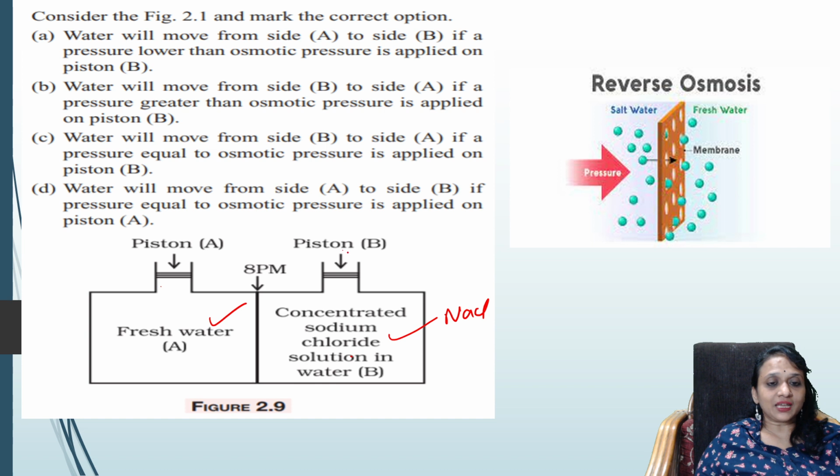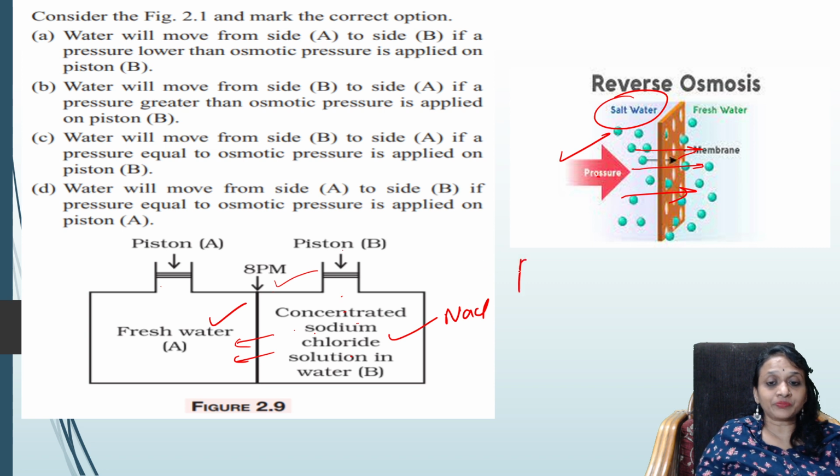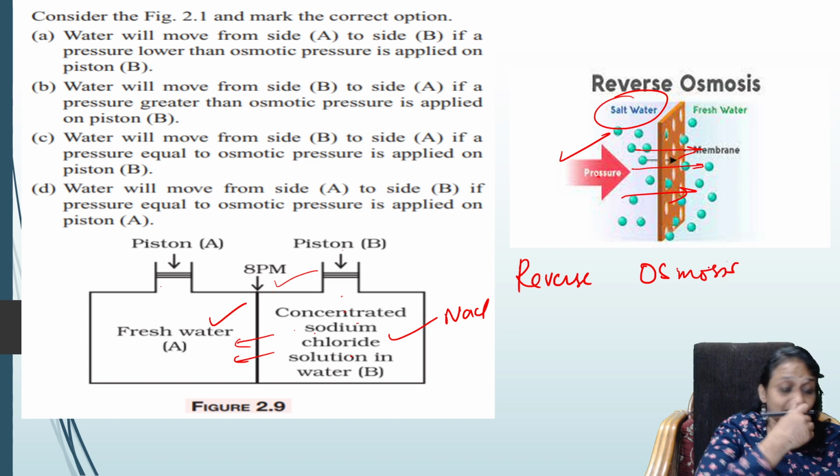So what happens? You are applying pressure on this side. The pressure is on the salt water side. Then what will happen? You're pushing the salt water from this side to this side. The solute particles move from the solute side through the membrane to the fresh water. So reverse osmosis is happening. Isn't it, students? Reverse osmosis is happening because you're applying pressure in this direction.